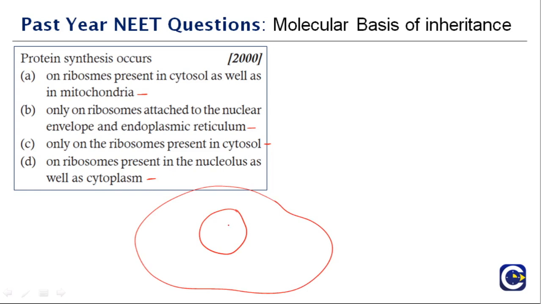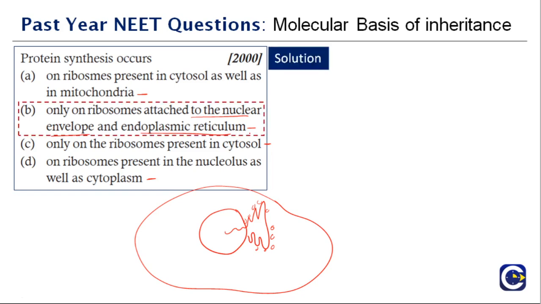The process of transcription takes place inside the nucleus and then there is the endoplasmic reticulum and then there are ribosomes here. So the protein synthesis takes place only on ribosomes attached to the nuclear envelope and endoplasmic reticulum. If you don't know this, just make note of this, okay? Because ribosomes are present otherwise also. They are present in the cytosol, but they have different roles.